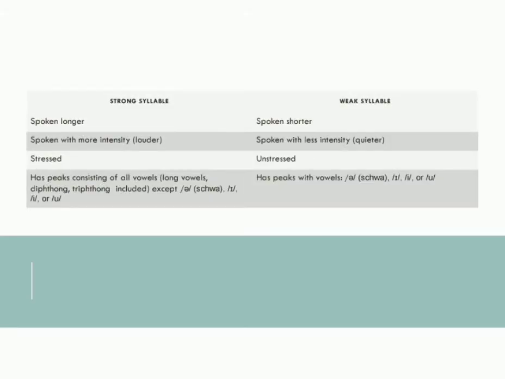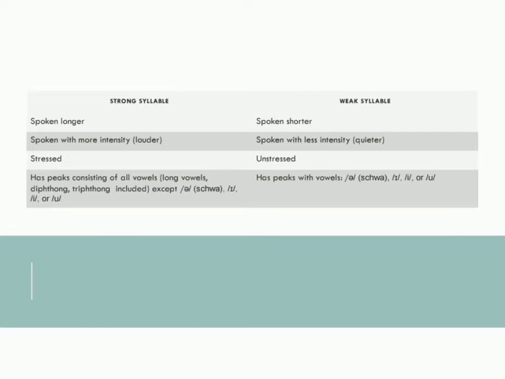Okay, in this slide, you can see the table that consists of the differences between strong syllable and weak syllable. The first, strong syllable is spoken longer, while weak syllable is spoken shorter. The second one, strong syllable is spoken with more intensity or louder, while weak syllable is spoken with less intensity or quieter. Third, strong syllable is stressed. Then the opposite, weak syllable, is unstressed.